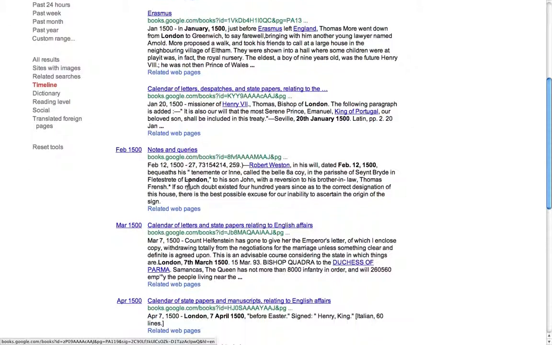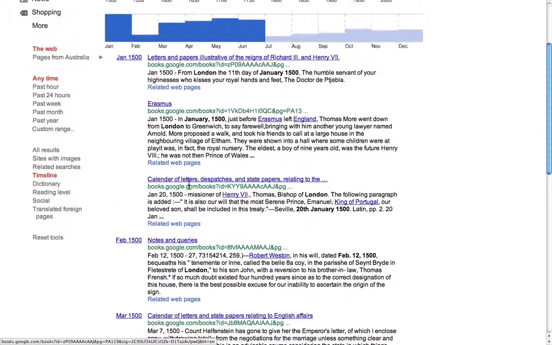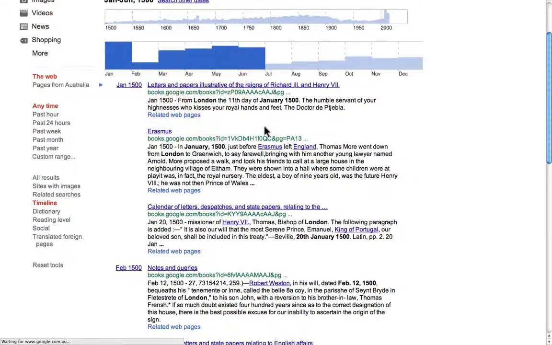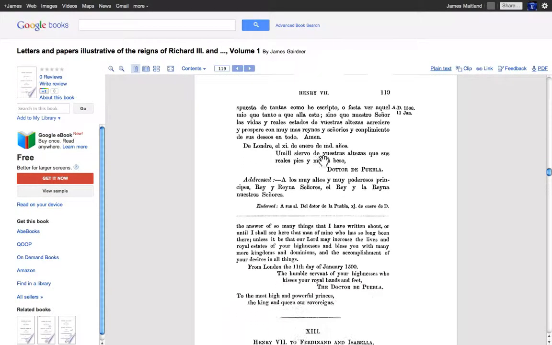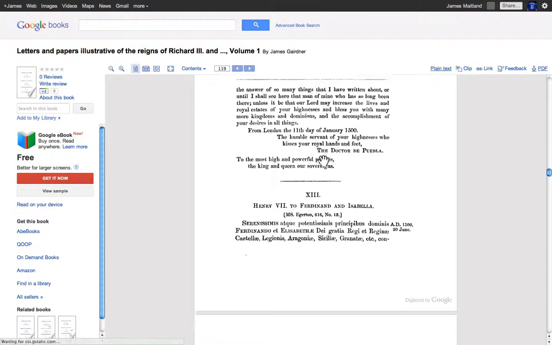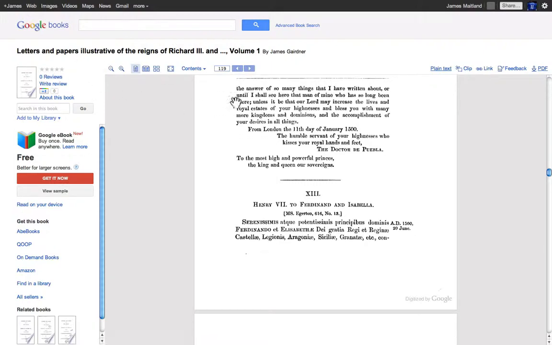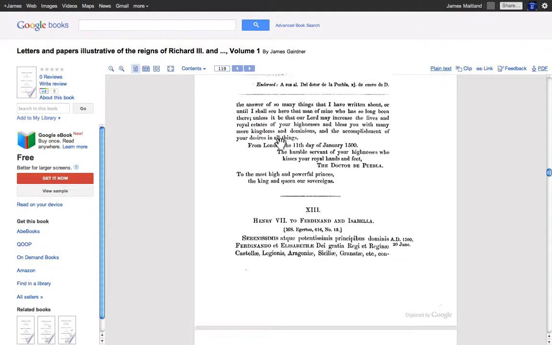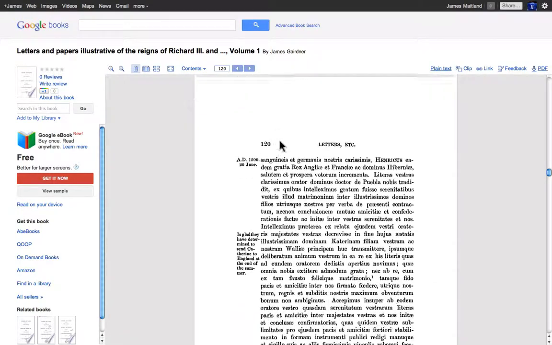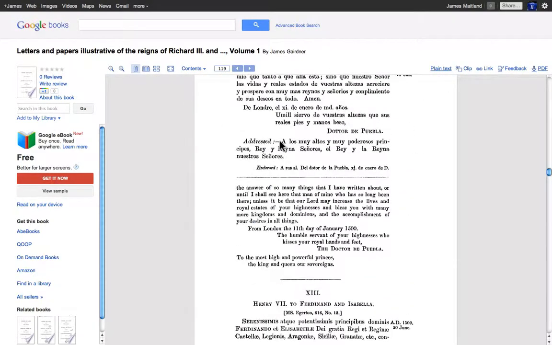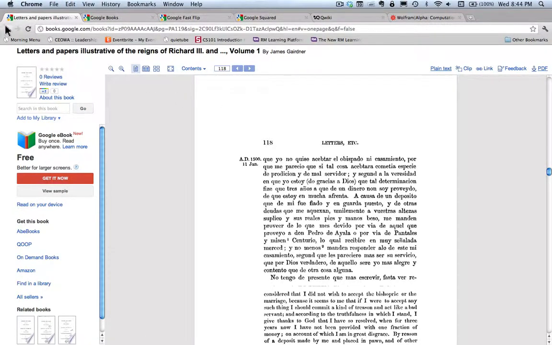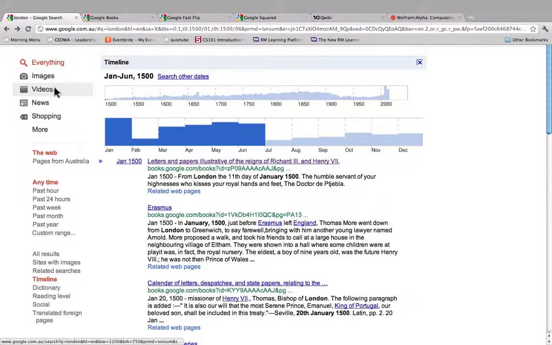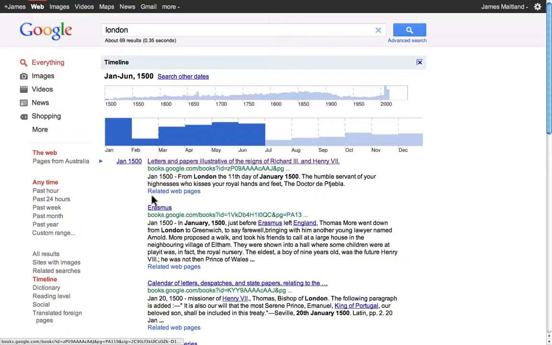And what has it got here? It's got some interesting historical data. Let's have a look here. So letters, papers to King Richard III. That's interesting. There wasn't a web page in the 1500s, there were documents. If we go back and have a look at our search, the timeline's a very interesting one.